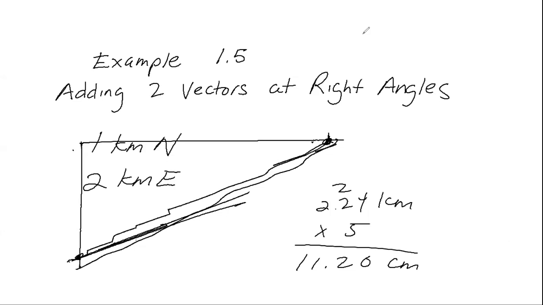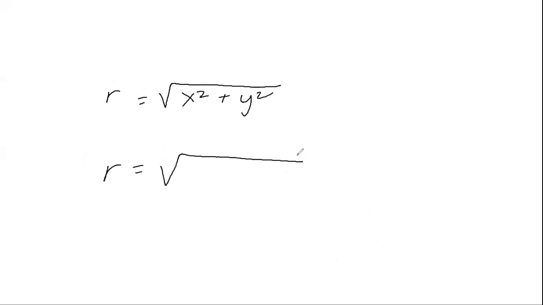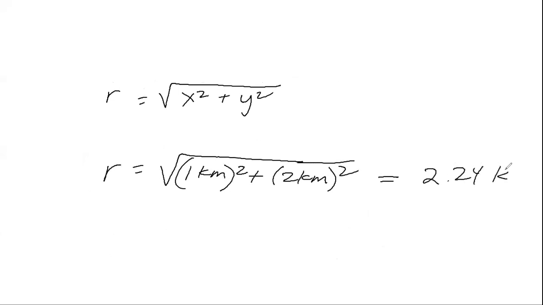Another way to do this is with the Pythagorean theorem. So r is going to equal the square root of x squared plus y squared. We have a 90-degree angle, so we can do this. So r is going to be equal to the square root of 1 kilometer quantity squared plus 2 kilometers quantity squared, and that's going to be equal to 2.24 kilometers.